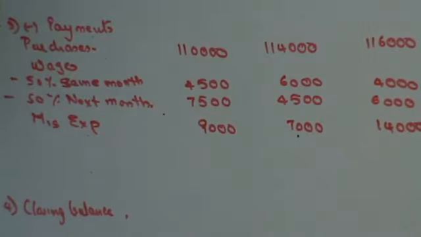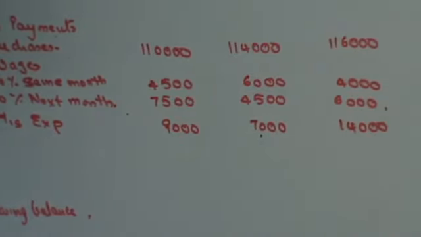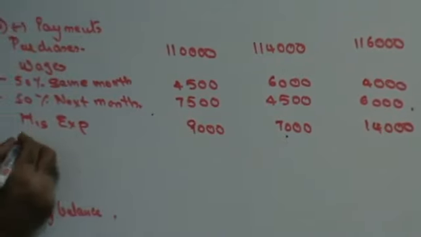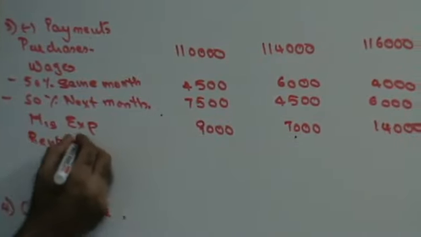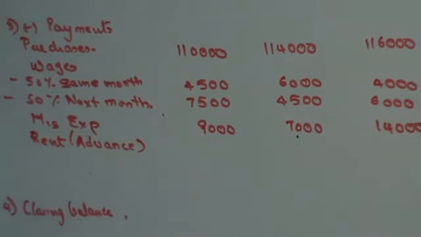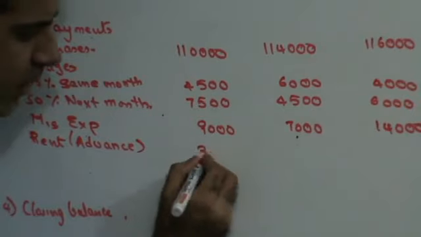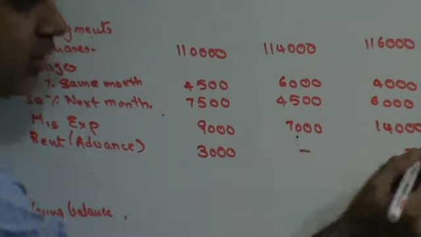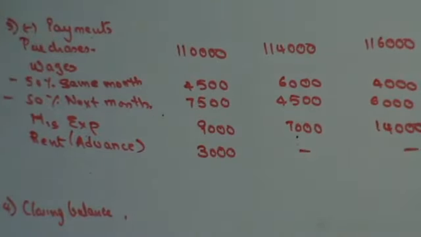Next, rent of 1,000 per month, quarterly in advance. Rent also has to be paid in advance. Quarterly 1,000 rupees per month means for a quarter it is going to be 3,000 rupees. It has to be paid in advance at the beginning of the quarter, so the entire 3,000 has to be paid in the month of Jan.